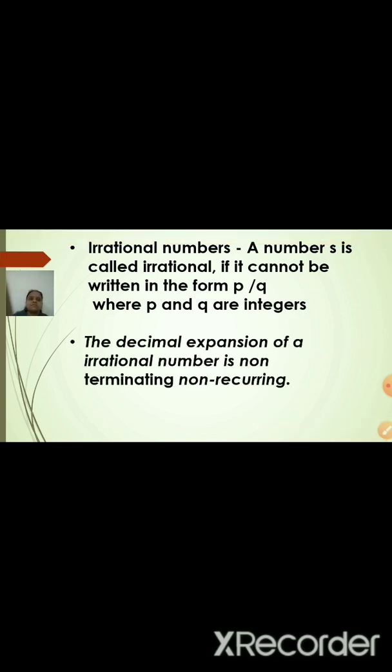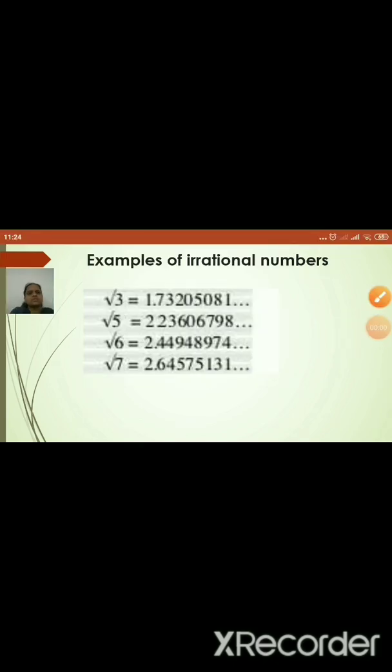The decimal expansion of an irrational number is non-terminating, non-recurring. A few examples of irrational numbers: as I told you before, root 3, root 5, root 6, root 7 are irrational numbers. Why are they called irrational numbers? If you find the value, for example for root 3, you get 1.73205081 and so on, which means you are getting a non-terminating and non-recurring number.